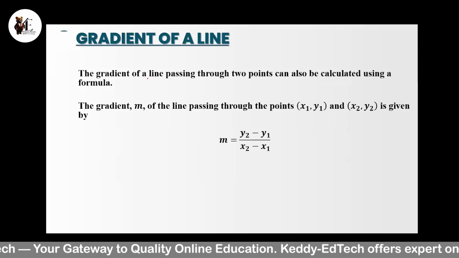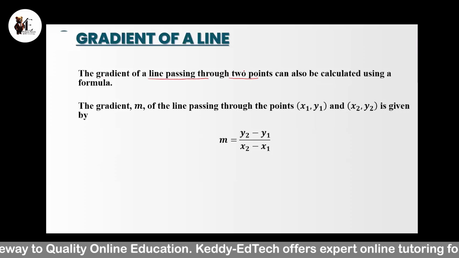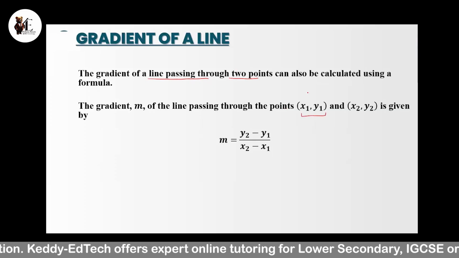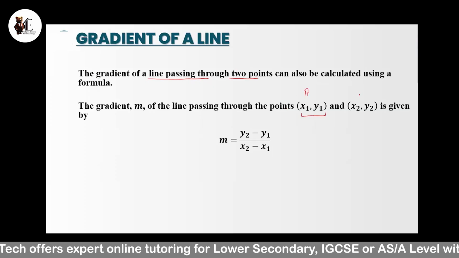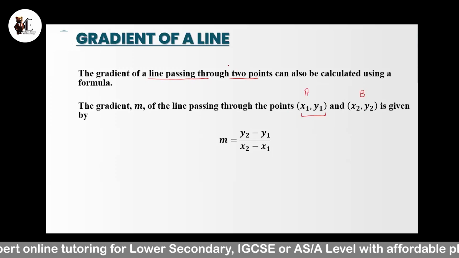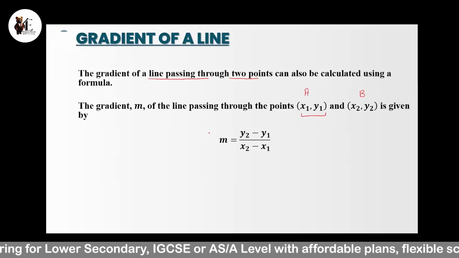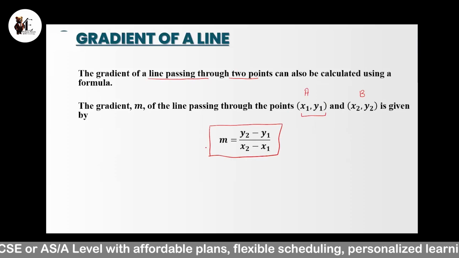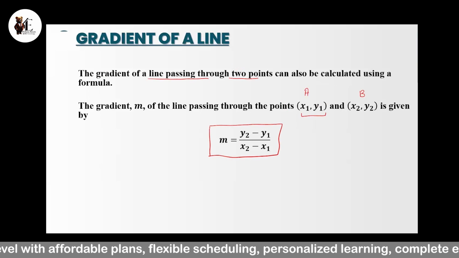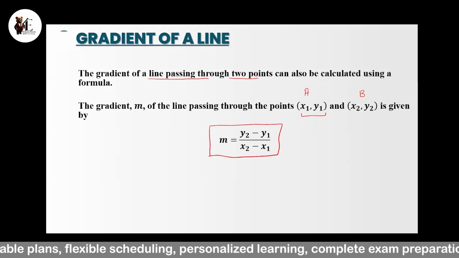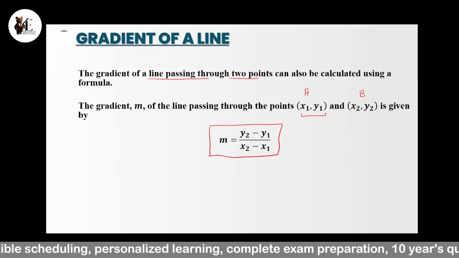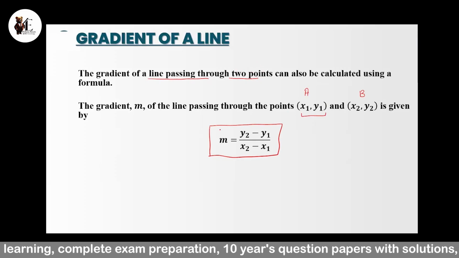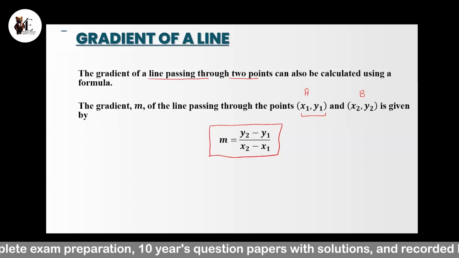This is used when a line is passing through 2 points and the coordinates of those 2 points are given. We have assumed that the first point is A and its coordinates are x1, y1, and the second point is B, and its coordinates are x2, y2. Then the gradient M is equal to the difference in their y coordinates, y2 minus y1, over the difference in their x coordinates, x2 minus x1. So this will be used when the line passes through 2 points and the coordinates of those 2 points are given. Yes, please note this.